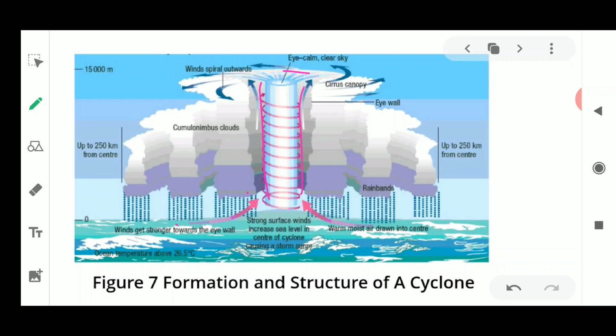Now forget about the big vocabulary which is given here. Just see the simpler words, like what happens. Here the high speed winds are there, up to 250 kilometers from the center on both the sides. So here also is 250 kilometers, here also is 250 kilometers.